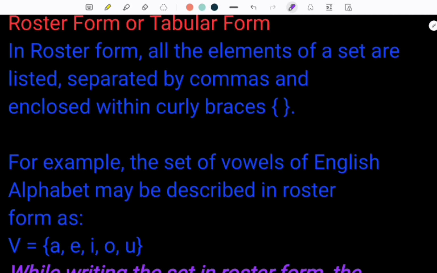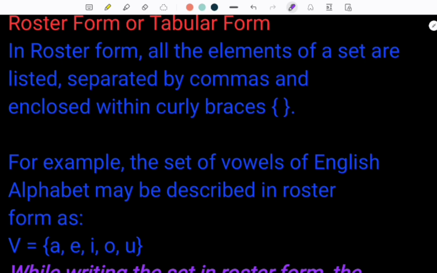In roster form, all the elements of a set are listed, separated by commas and enclosed within curly braces. For example, the set of vowels of the English alphabet may be described in roster form as V = {a, e, i, o, u}, and it is enclosed by curly braces from both sides.